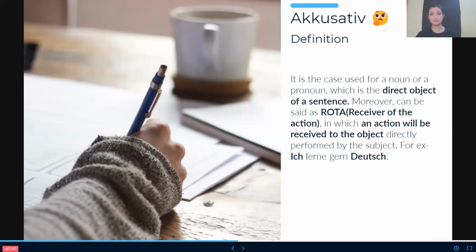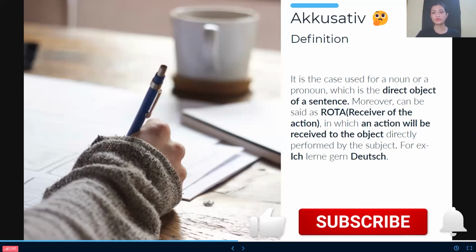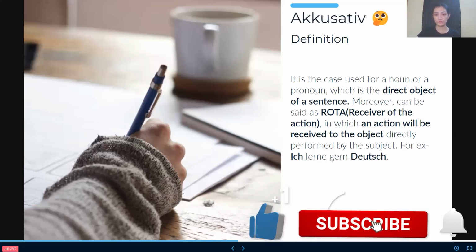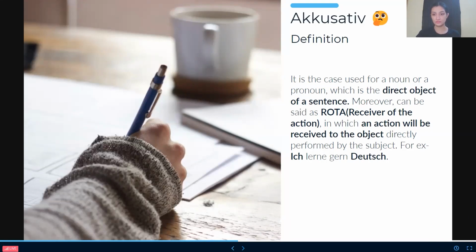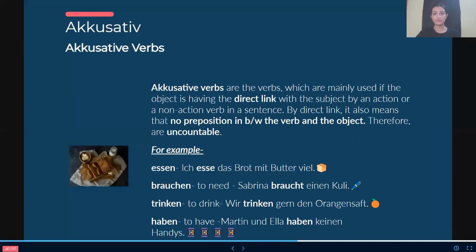Here you can see ich is nominative, Deutsch is accusative. So ich is the nominative subject and doer of the action, which is learning. And Deutsch is the direct object, it's accusative. It is actually the receiver of the action, learning, which is performed by ich, I. Okay, so it is receiving that action. It is the recipient.